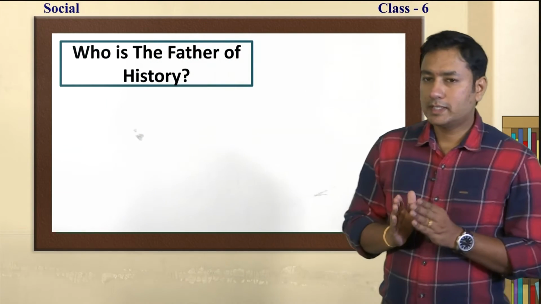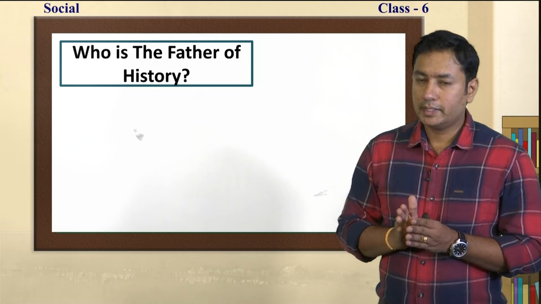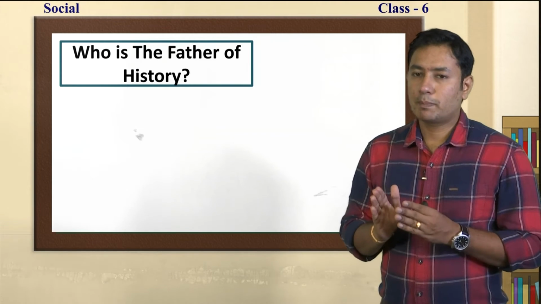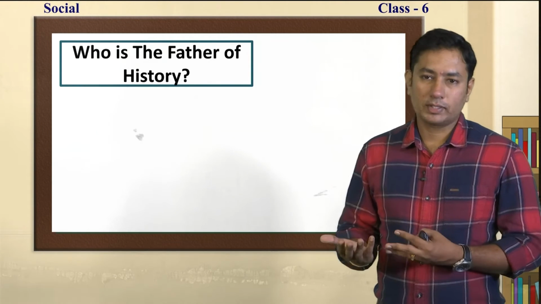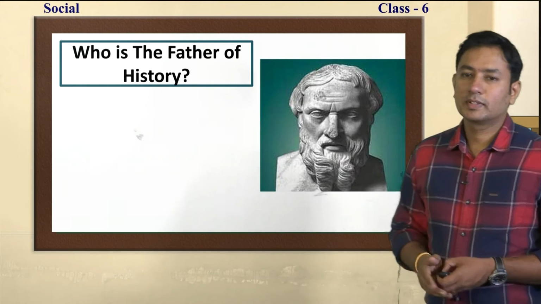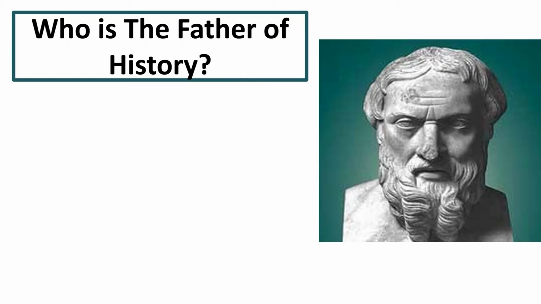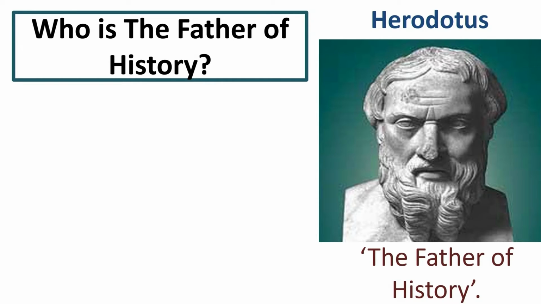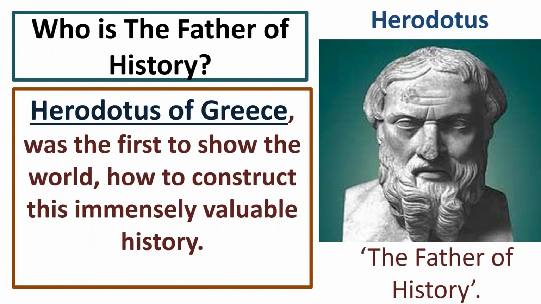Now, for any subject, for any discipline, there must be a father, a prominent person who has done some work for that. So, who is the father of history? Do you know? His name is Herodotus. He is considered the father of history. Herodotus, from Greece, was the first to show the world how to construct immensely valuable history.